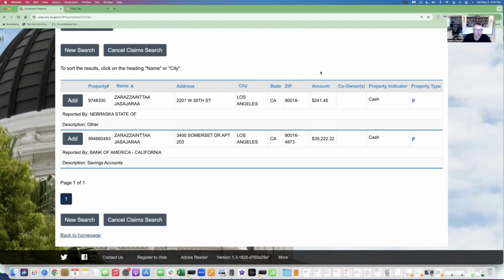And sometimes they say, you know what? No, that's somebody else. However, these are both Los Angeles. They're both very close to each other, and they both have a very distinctive name. I would guess that is the same individual. Now, this one's only going to pay me $24. I would just do it to get them paid.